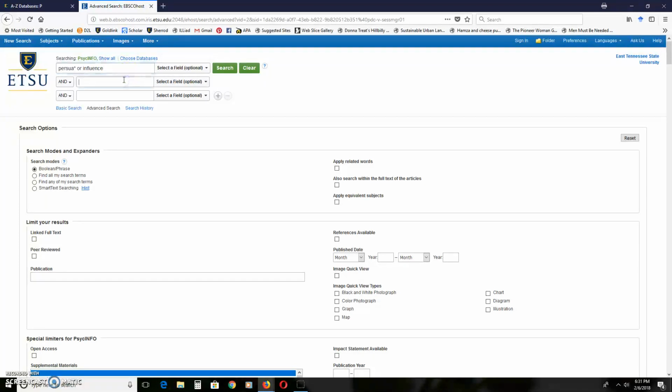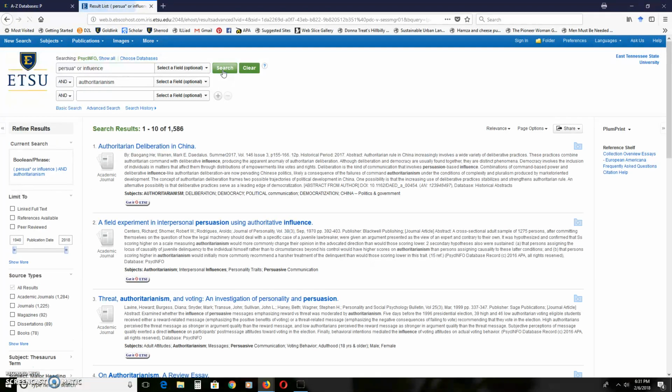And then let's say that the concept I wanted to look at was authoritarianism. And thankfully, I don't have to test my spelling today. There's authoritarianism. So there is persuade, all things that are persuade or influence, and the word authoritarianism. We're going to do a search and see what we get. 1,500 sources. That's a little too many.